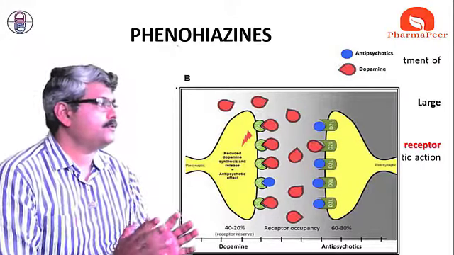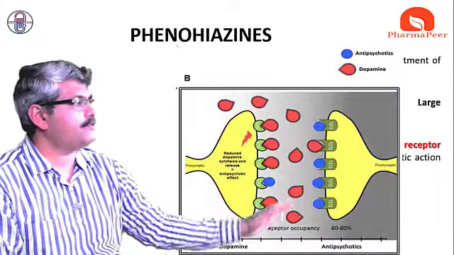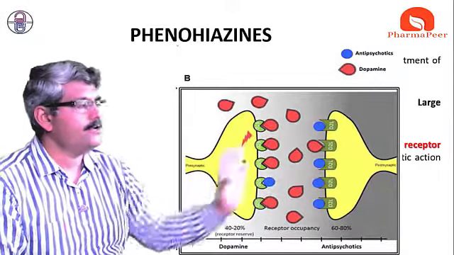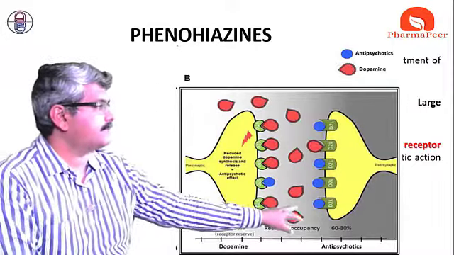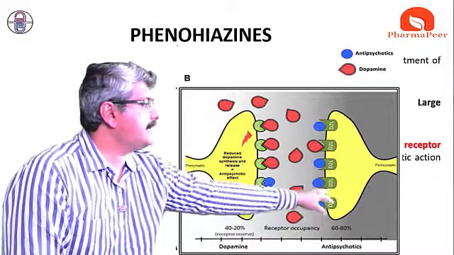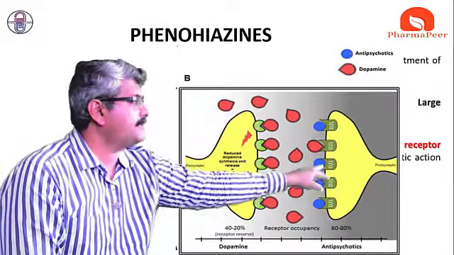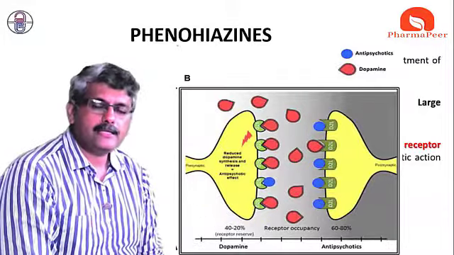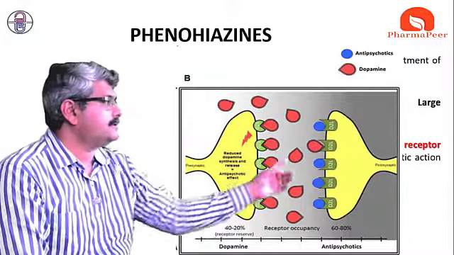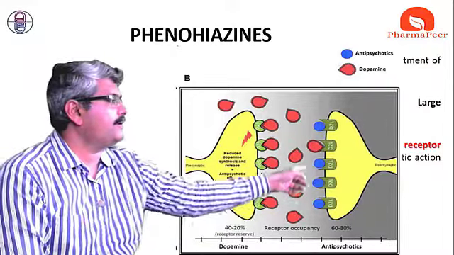So what we have to do is avoid the binding of this dopamine with this receptor. That's why these sites get occupied by the antipsychotics, meaning the drug occupies the receptor, and due to the drug occupying the receptors, the sites are limited.